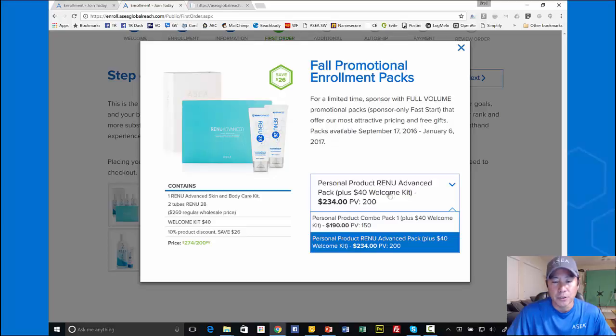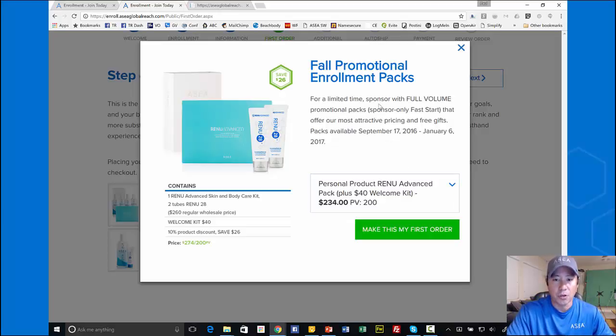These are the only two, and the reason is because someone can only purchase 200 PV when they enroll. 200 PV is the limit, because it is personal use only. So that's why these are the only two kits that fit that demographic.